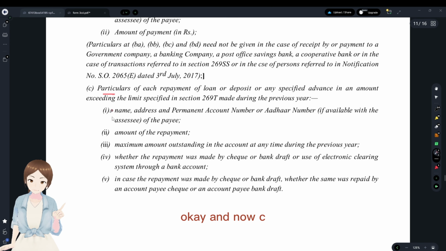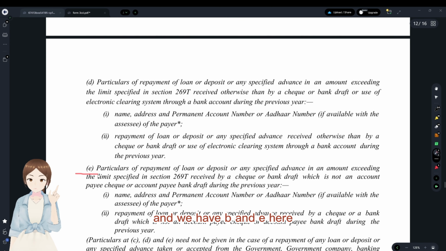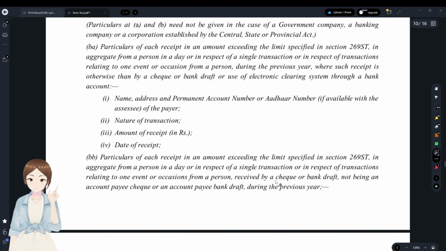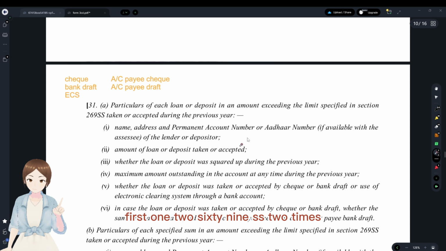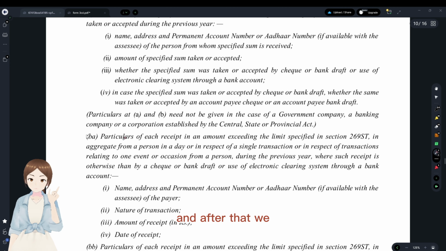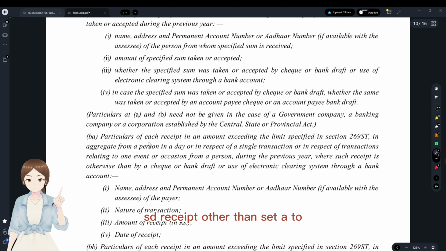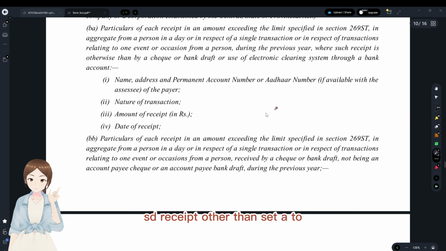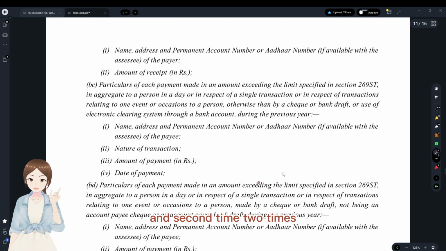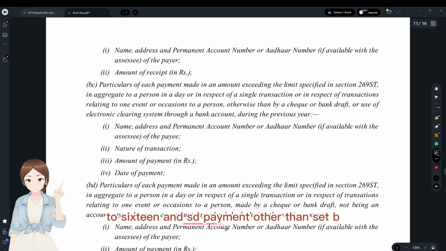Now C, and we have D and E here with respect to 269T. Third one, three times. First, 269SS two times, for the loan and deposit and for the specified sum. After that, BA, 269ST receipt other than set A, 269ST receipt other than set B, and second, 269ST payment other than set A, 269ST payment other than set B.